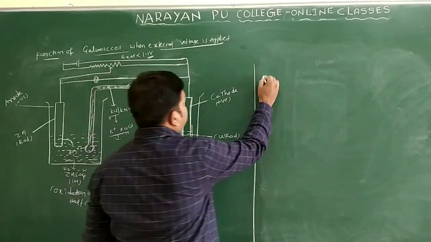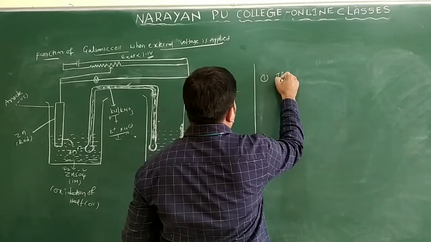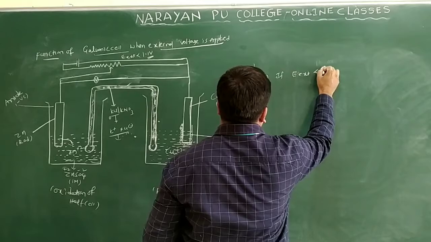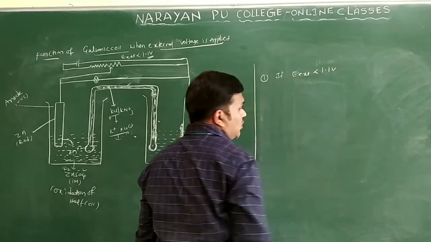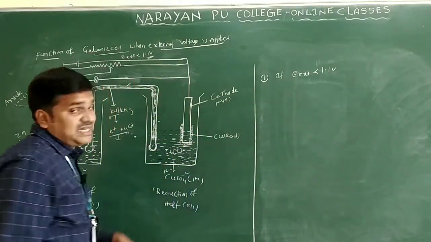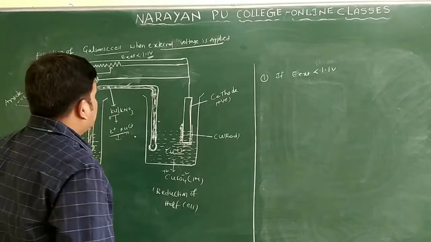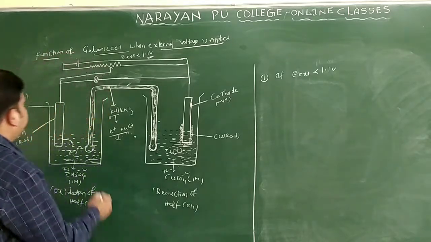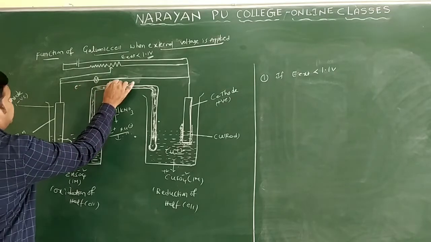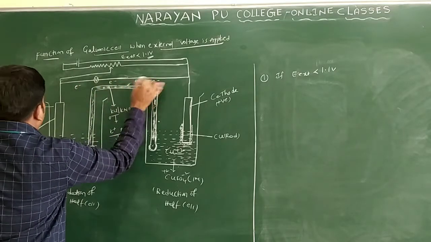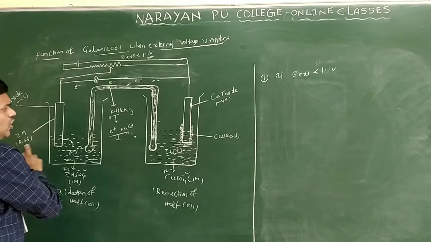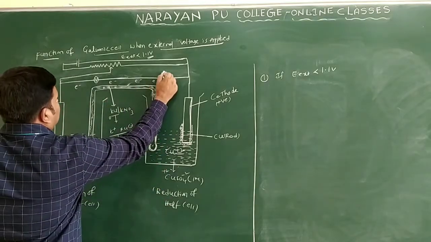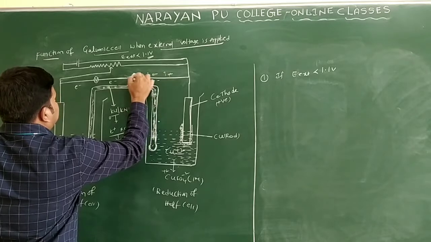The first condition I am taking here: if E external is less than 1.1 volts. So this is the diagram with E external 1.1. If you apply E external less than 1.1 volts, then electron flow takes place from zinc to copper, and current flows in the reverse direction.